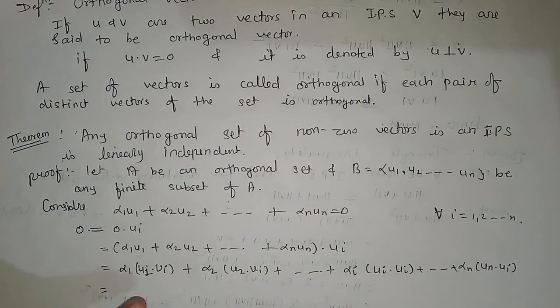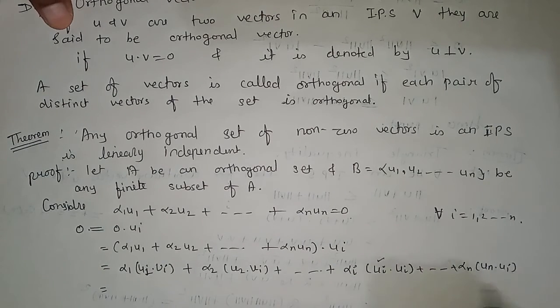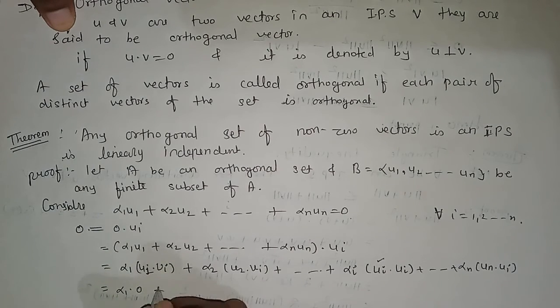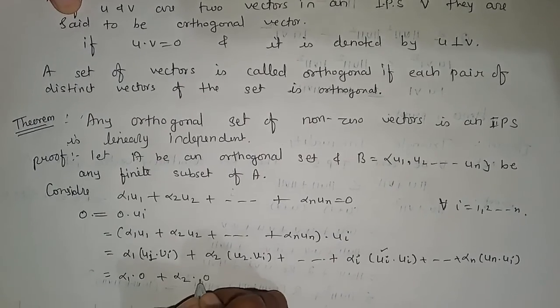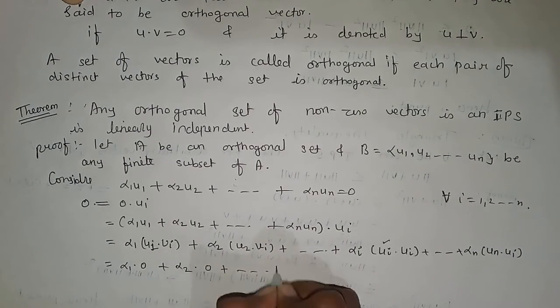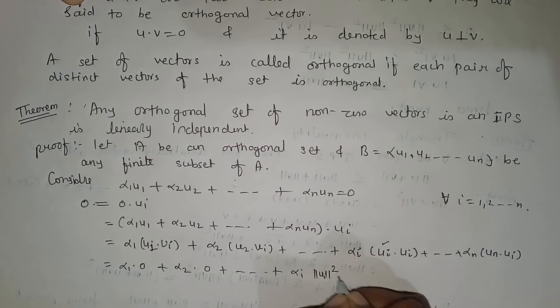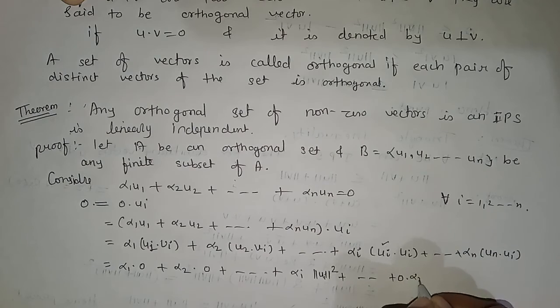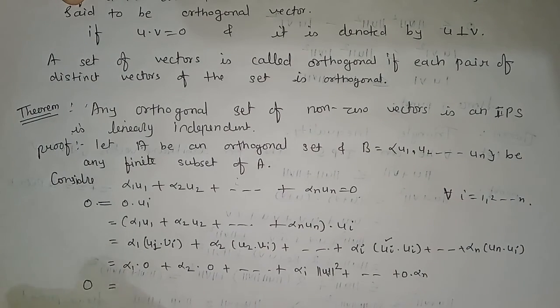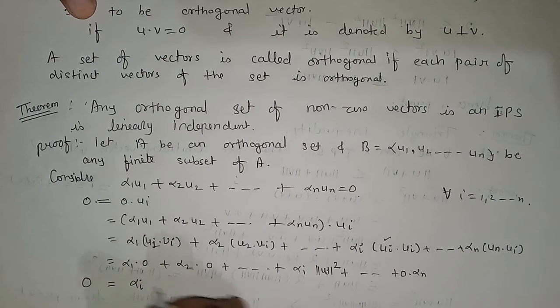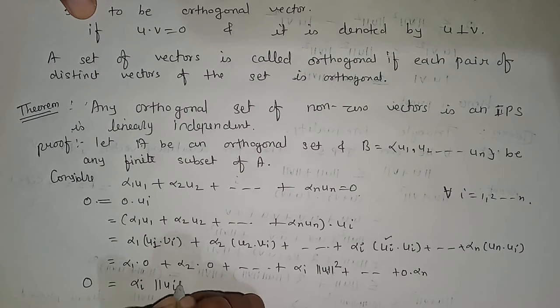So here u1 and ui are distinct, u2 and ui are distinct. Except for this element, all the other terms are distinct. So I can write alpha 1 into 0, alpha 2 into 0, plus alpha i times norm of ui squared, plus 0 into alpha n. So here I am getting 0 as alpha i into norm of ui squared.